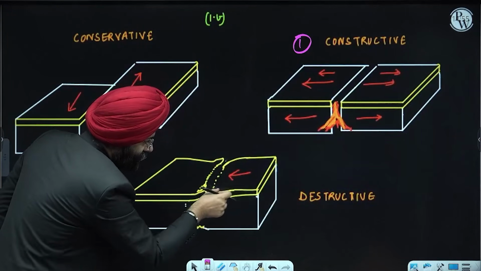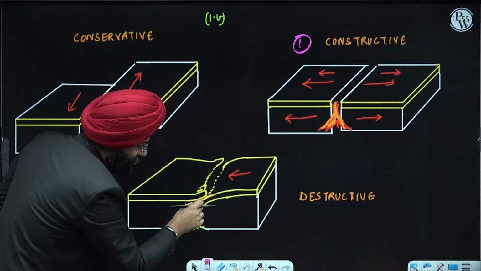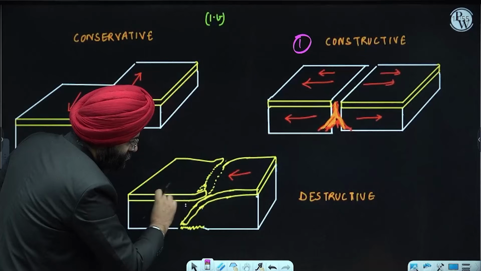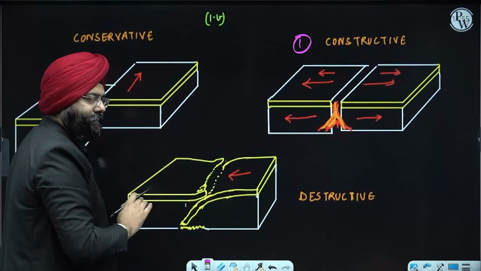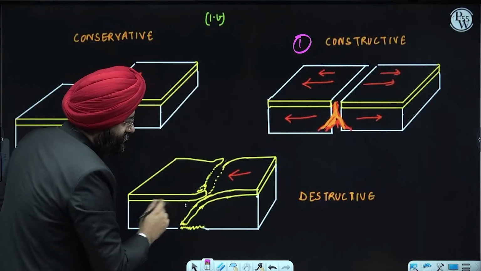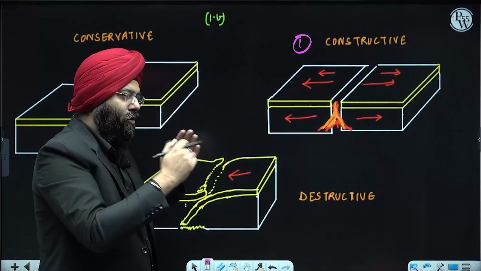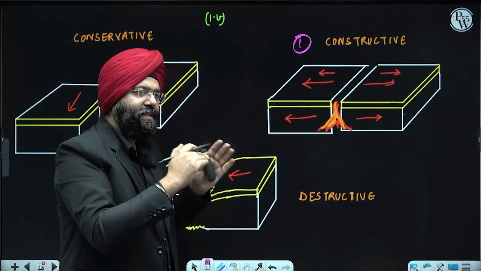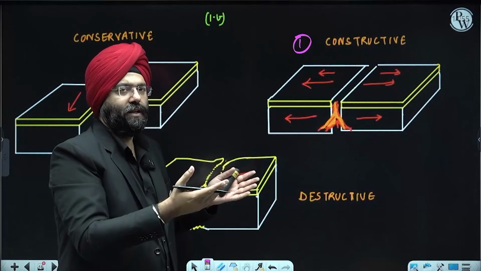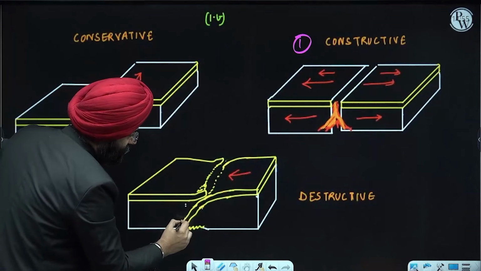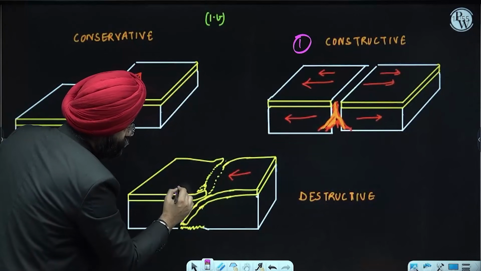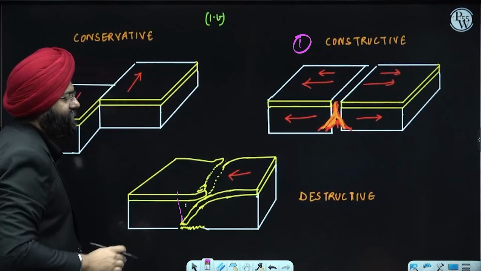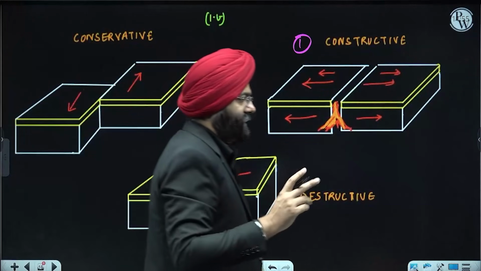Now if this particular plate is going underneath this particular plate, what is going to happen? By default, you realize that it is going to shake, or cause movement with respect to the plates, and this movement will basically lead to what is known as an earthquake. As it moves around there might be certain earthquakes, and certain volcanic activities may be taking place here also. That is something different we will be studying later on. These are the two cases.